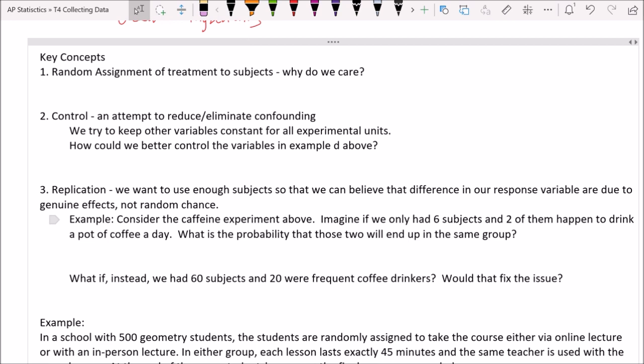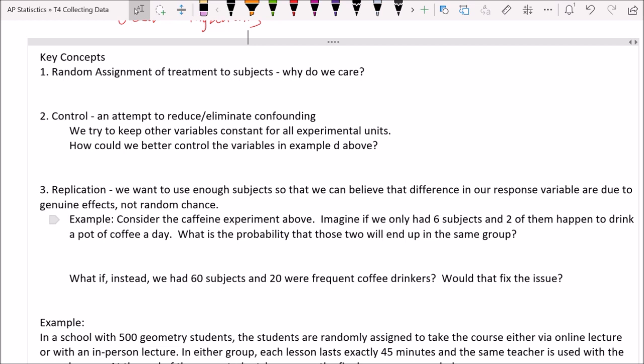This has to be done randomly so that we reduce bias. Or you might consider, what if we let the subjects select what group they were in? There's all kinds of biases that could result from that. Also, we want to make sure that our different treatment groups have demographic similarity between them. Like we don't want all of one type of person in one group and all of a different type of person in another group. We'll do an example of that down in number 3 in a second.